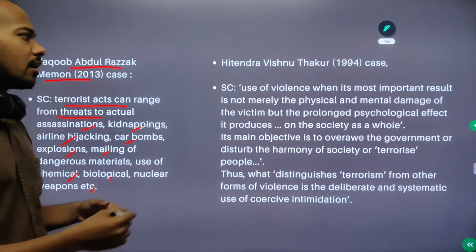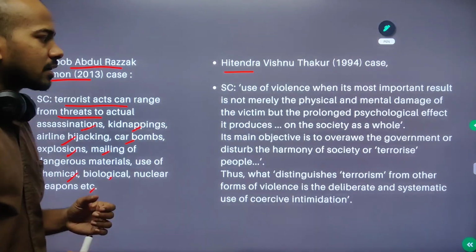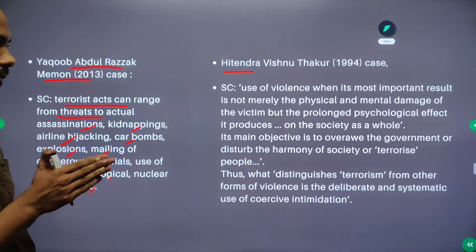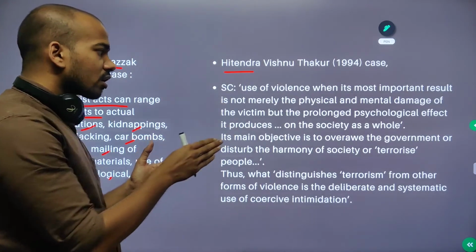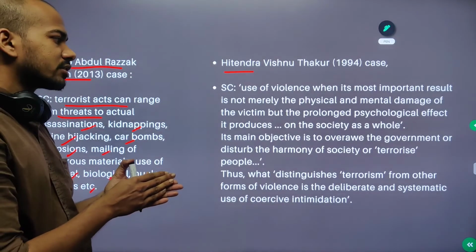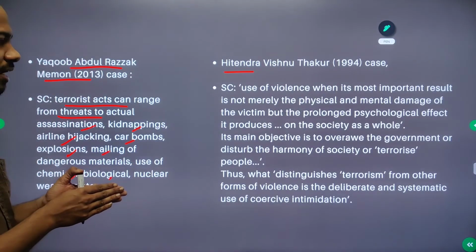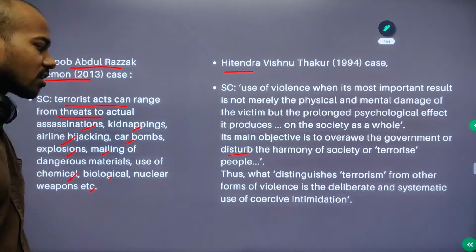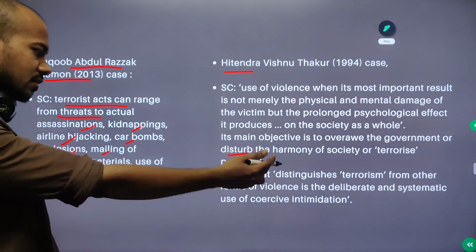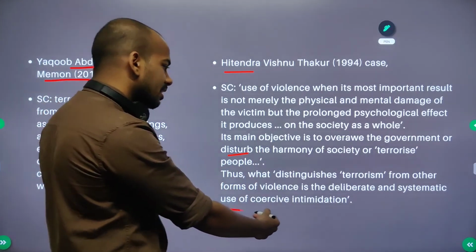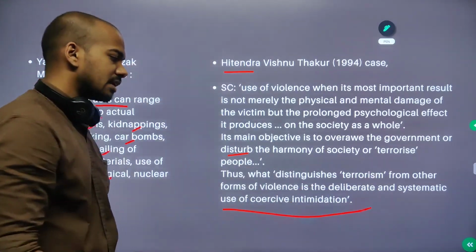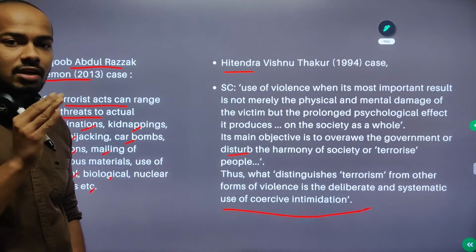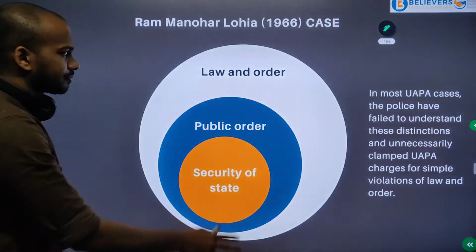Similarly, in the Hitendra Vishnu Thakur case, the Supreme Court said that use of violence whose most important result is not merely the physical and mental damage of the victim, but the prolonged psychological effect it produces on society as a whole. Its main objective is to overthrow the government or disturb the harmony of society or terrorize the people. Thus, what distinguishes terrorism from other forms of violence is the deliberate and systematic use of coercive intimidation. So there should be a deliberate and systematic use of coercion to term it as terrorism.